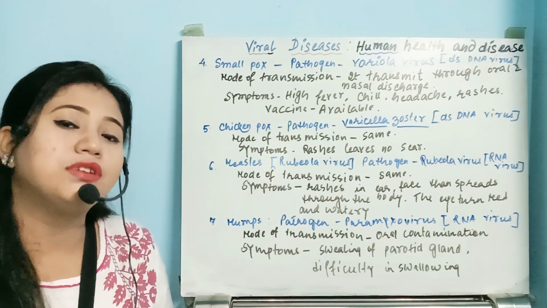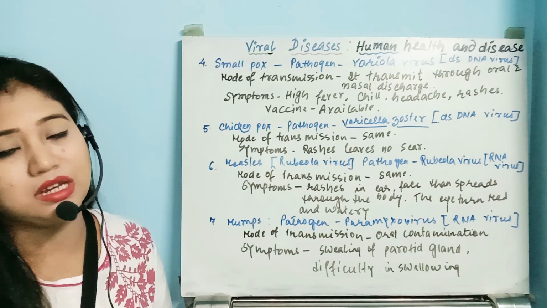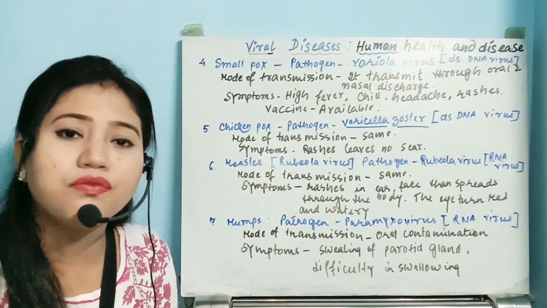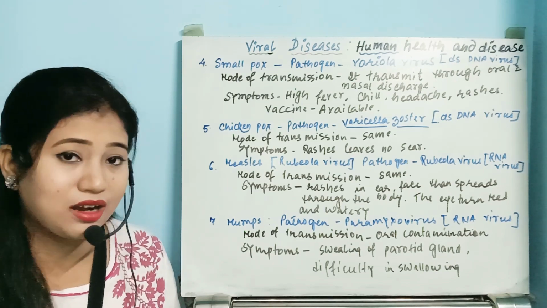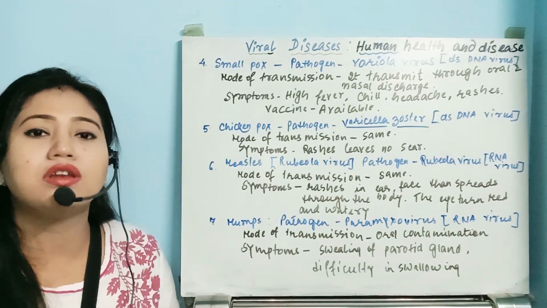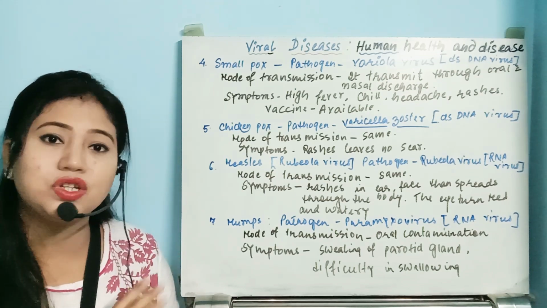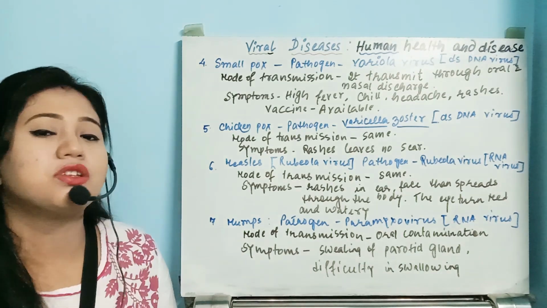After the rashes fall off, those pox scars will still be present on the body. But in chickenpox, the rashes will fall off and not leave any scars. So that is about the differences between smallpox and chickenpox.